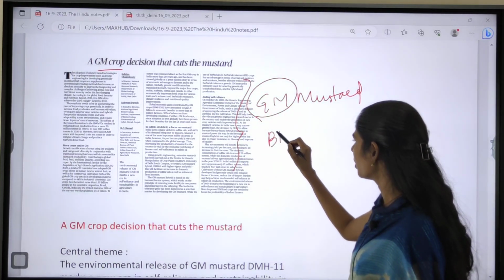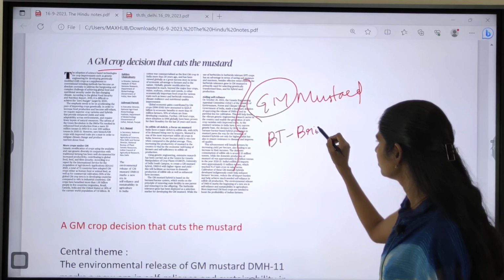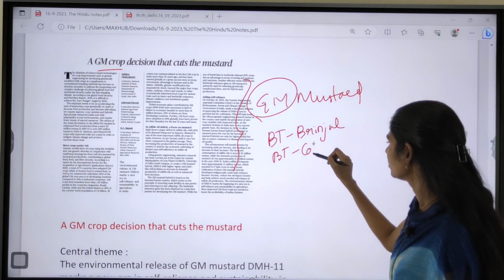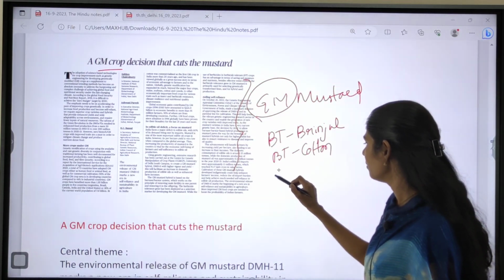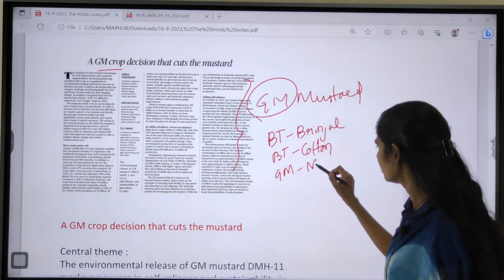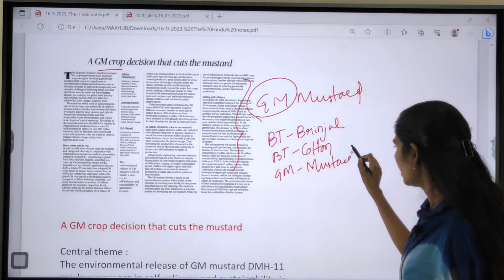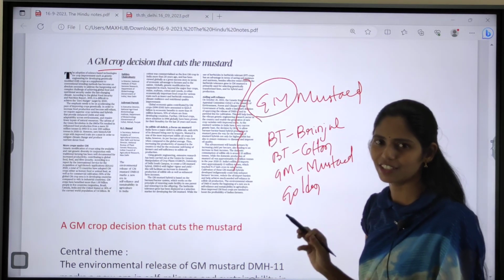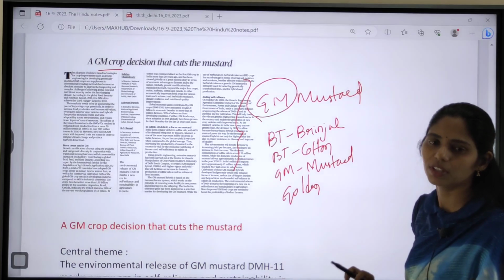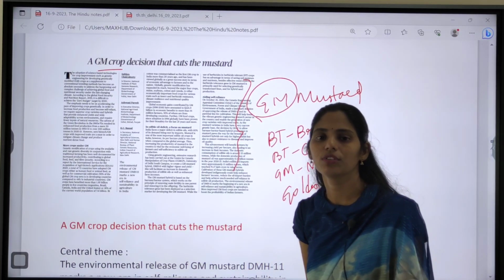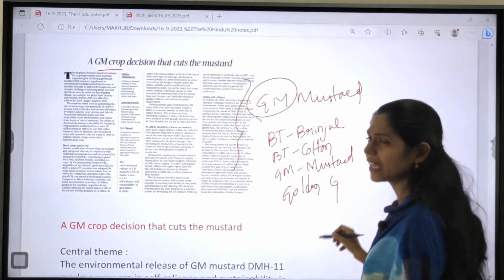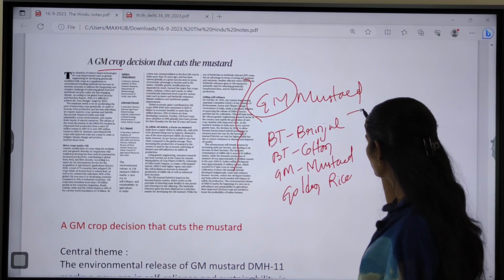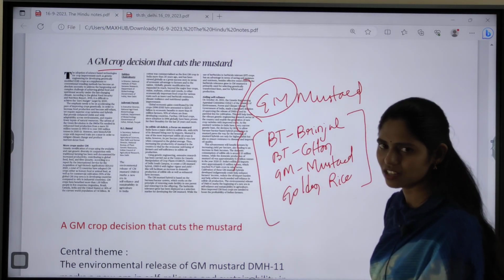For example, you can talk about BT brinjal, we have BT cotton, and we have GM mustard, and we have golden rice. In golden rice we do not have gold, but there is one compound which gives the golden color to the rice, that is nothing but carotene. So these are some examples of these GM modified plants.